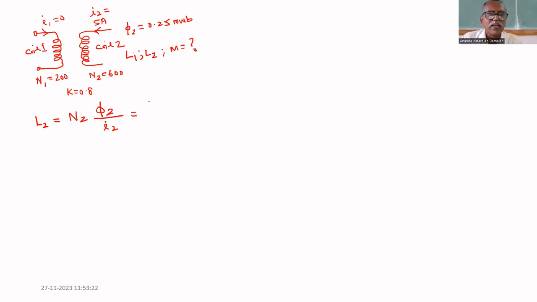N2 is 600. The flux in the second coil is 0.25 milliweber. That's why we can write 10 power minus 3 Weber divided by I2, which is 5 ampere, given. Equal to how much? Find: 0.03 henries.